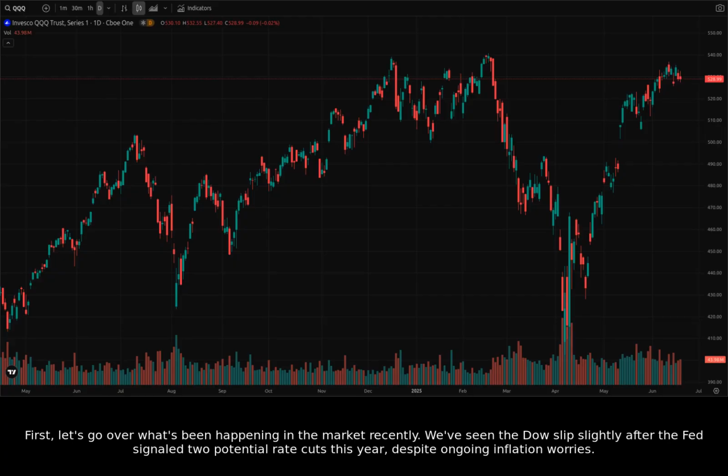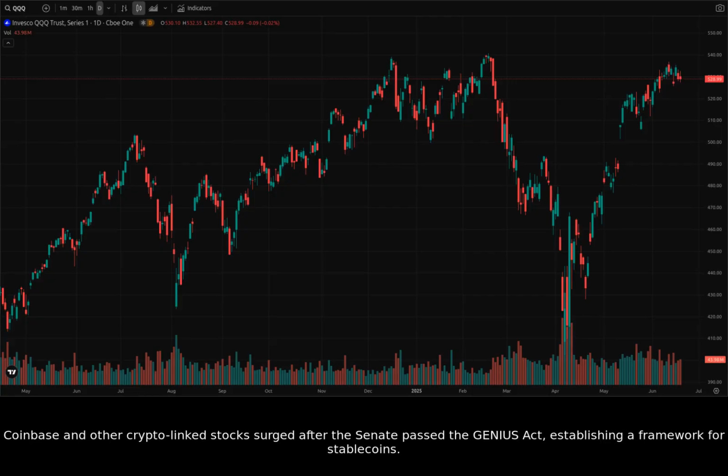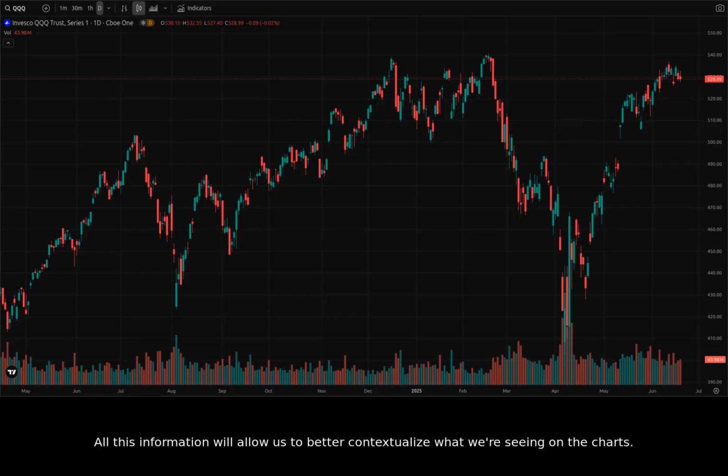We've seen the Dow slip slightly after the Fed signaled 2 potential rate cuts this year, despite ongoing inflation worries. Geopolitical tensions, particularly concerning Iran, are also influencing market sentiment, with stocks falling and oil futures rising on reports of potential U.S. military action. Coinbase and other crypto-linked stocks surged after the Senate passed the Genius Act, establishing a framework for stablecoins. All this information will allow us to better contextualize what we're seeing on the charts.